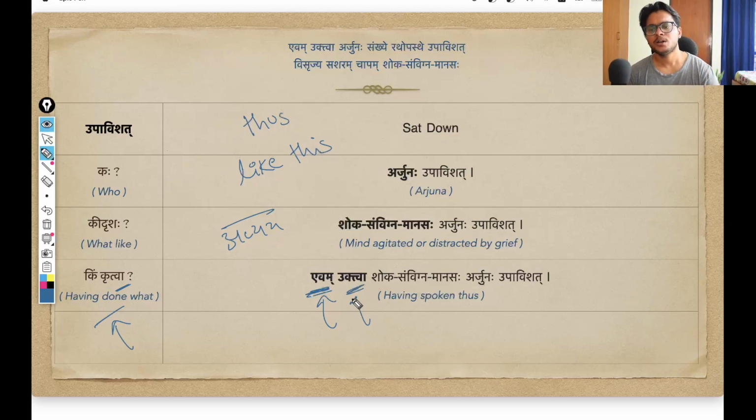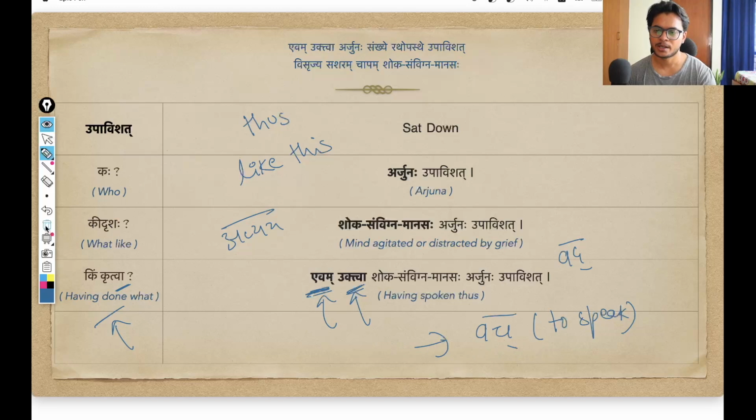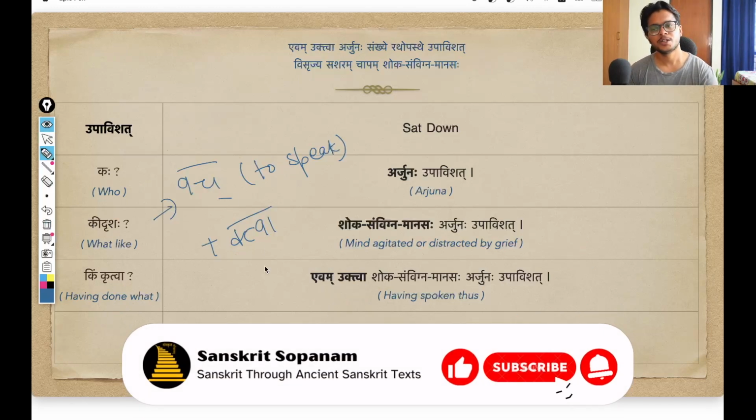And uktva, you can already guess, is coming from the dhatu vach. Vach dhatu means to speak. You also have a very similar dhatu, vad. Vad also means to speak, same. But here we are using this particular dhatu, vach. Wait, let me rewrite it here. This dhatu vach is being modified using twa pratyay, twa suffix.